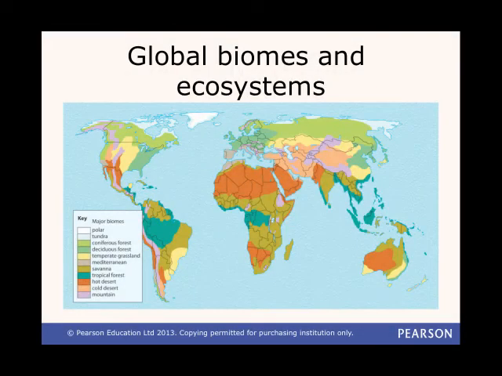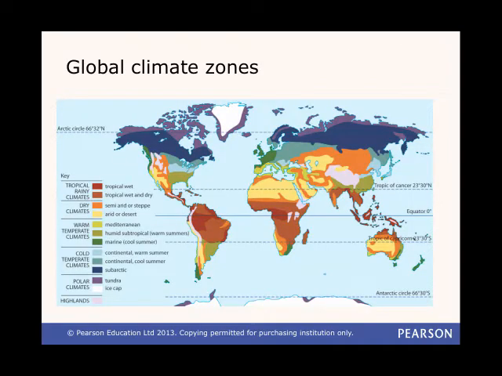There are 11 major biomes in the world. A biome is a large area of the world that experiences a similar climate and has the same sort of geography, so that the whole area supports a similar ecosystem. The 11 biomes are polar, tundra, coniferous forest, deciduous forest, temperate grassland, Mediterranean, savanna, tropical rainforest, hot desert, cold desert, and mountain. Their distribution is controlled by climate, especially temperature and moisture.